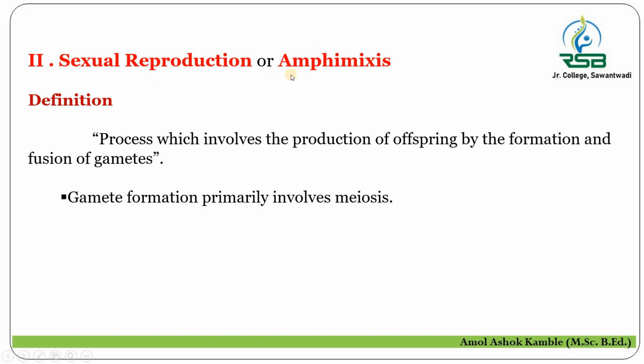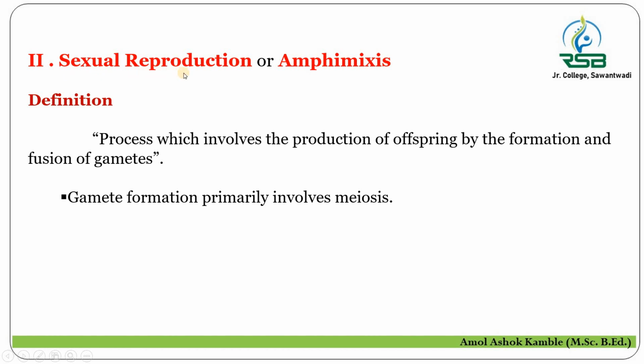The gametes are from male and female. The male releases the male gamete and the female releases the female gamete, and these gametes mix with each other, which gives rise to the new life, or simply the offspring, in case of sexual reproduction.